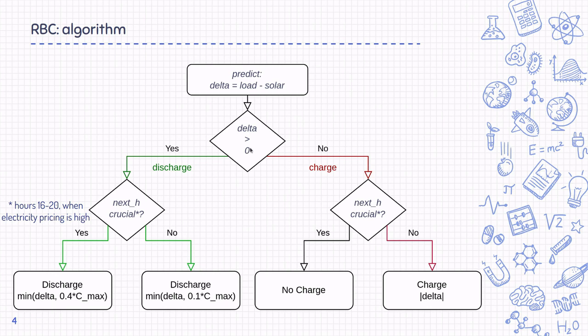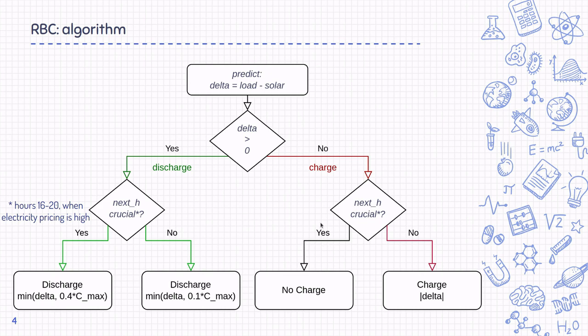In case when delta is negative, meaning solar exceeds the load, we decide to charge. In the case when the next hour is crucial, we actually completely prohibit charging because the prediction of delta might be inaccurate, and we notice that during crucial hours, solar generation is rarely above load.